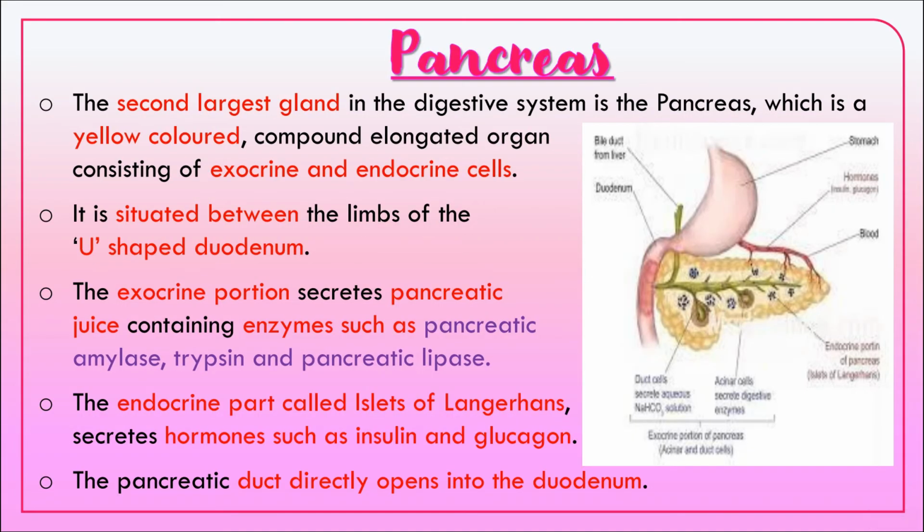The next gland is called pancreatic gland. It is the second largest gland of the digestive system, yellow in color, and it is an elongated organ containing exocrine and endocrine cells. It is situated between the limbs of the U-shaped duodenum, and the exocrine portion of this pancreatic juice contains enzymes such as pancreatic amylase, trypsin and pancreatic lipase. And the endocrine part, the islets of Langerhans, secretes the hormones called insulin and glucagon. Pancreatic duct opens into the duodenum.